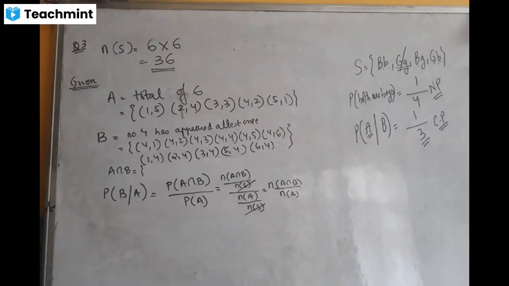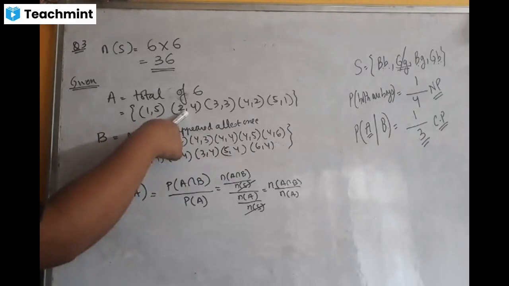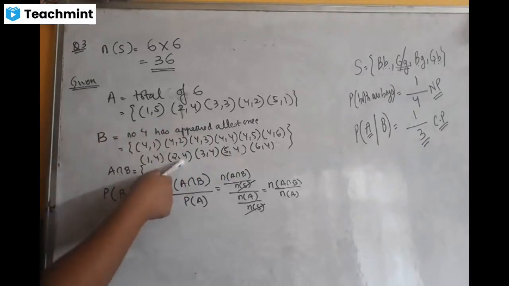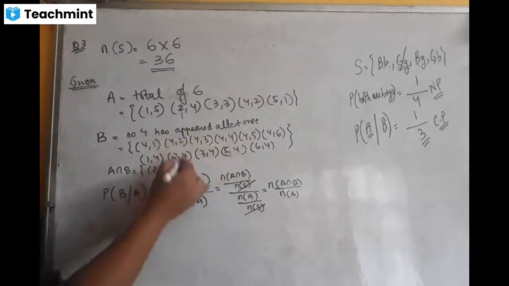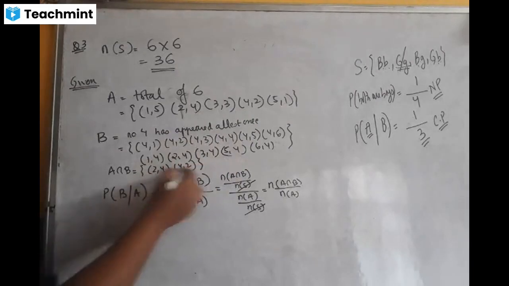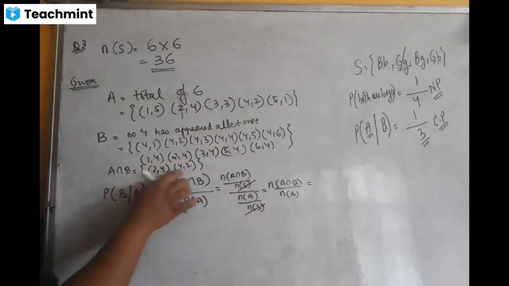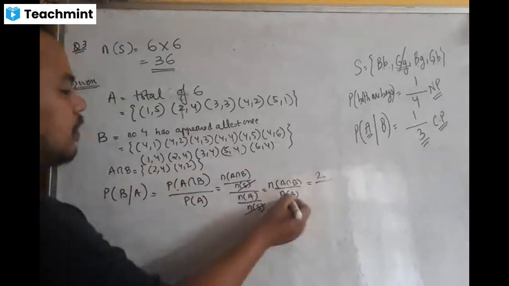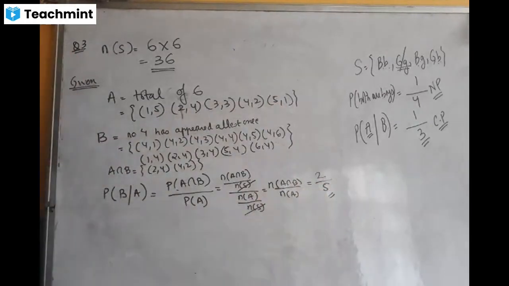Look at whichever set is smaller. Let's see, 1,5 is not there, 2,4 is there, 3,3 is not there, 4,2 is also there. So that means there are two events. So what is the answer? n of A intersection B means there are two results, divided by the total n of A: one, two, three, four, five. So the answer is 2 by 5. The answer is 2 by 5.